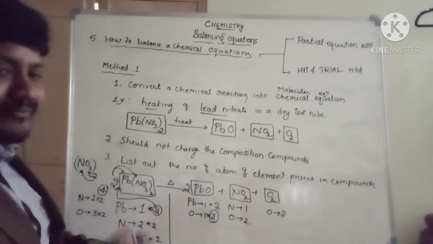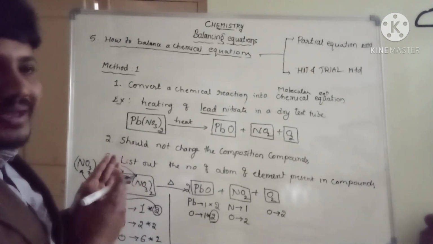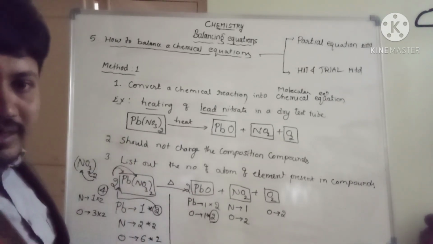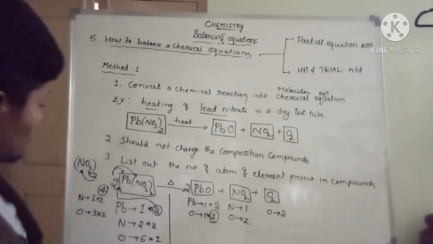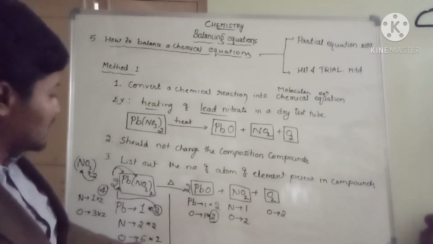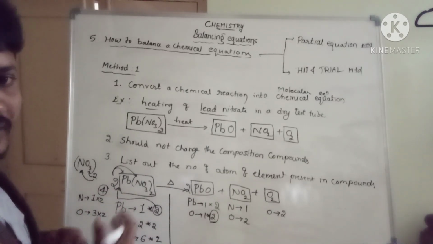Now again, nitrogen is imbalanced, oxygen also imbalanced. We are supposed to first balance the metal. Now let's go to the non-metal. Step by step, okay? Once you have balanced the metal and non-metal, if it is still unbalanced, then again go to the metal and come to the non-metal. In non-metals also, you are supposed to balance from the oxygen. How many oxygens are there here? Now here 12 is there, here 6 is there. It has a lot of variation in the atoms.